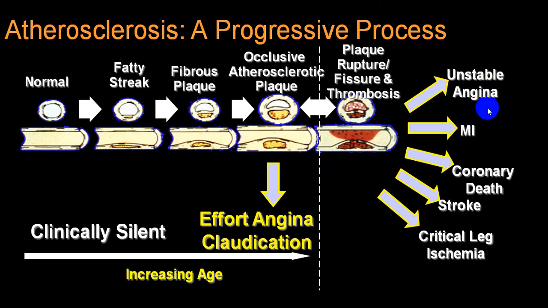And this MI can be non-STEMI, STEMI, and can end up with sudden cardiac death. When cerebral blood vessels are involved, it will give rise to stroke, TIA, lacunar infarcts, etc. In peripheral artery, critical limb ischemia and even gangrene.